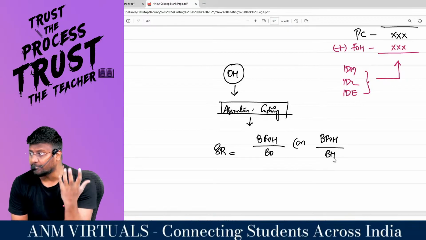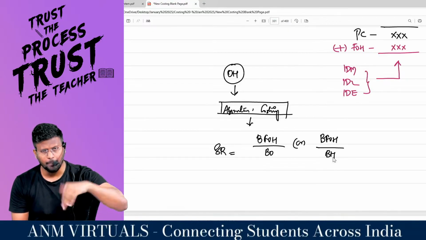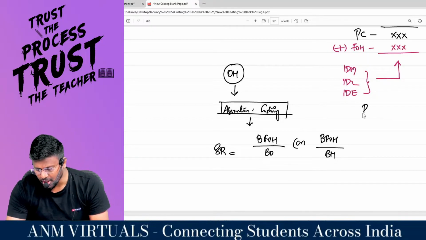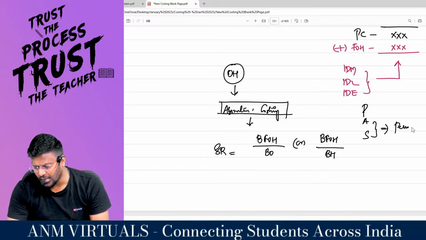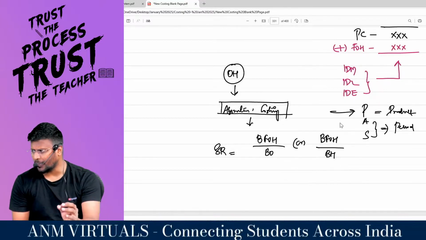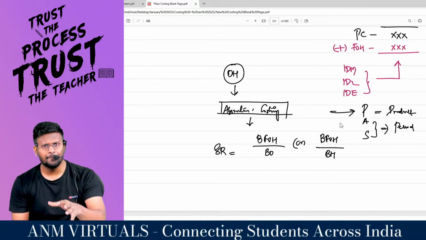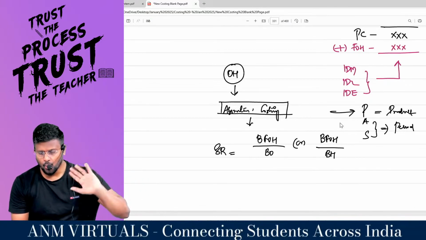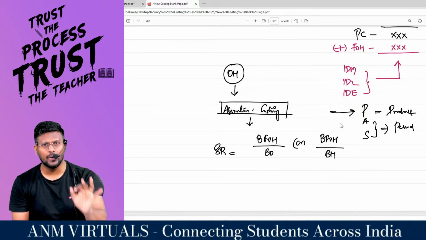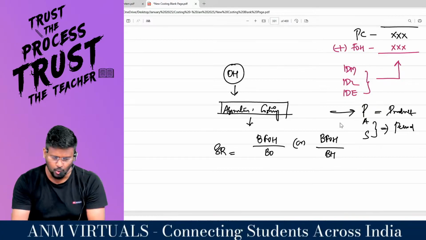You have to absorb the overhead. Only this overhead will be absorbed into the product, because administration and selling are period costs, and production overhead is product cost, my dear lovable students. The share of the production overhead will go and sit inside the stock valuation, whereas administration and selling will directly go below the stock valuation item, which you already know, I suppose.